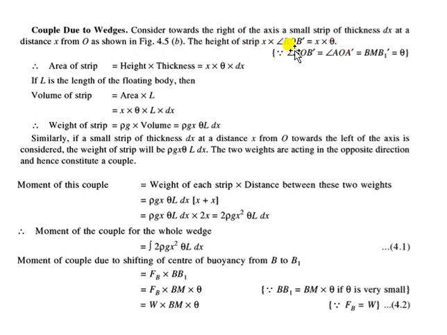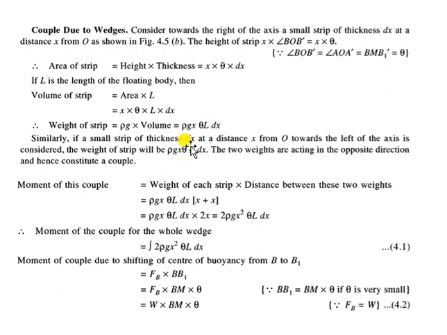Since the height of the strip is x theta, the area is x theta dx, and if I multiply the area by L, that will be the volume of the strip. Now what will be the weight of the strip? If you know the volume, you can calculate the weight: density into volume into g. So this is the weight of the strip on the right side.